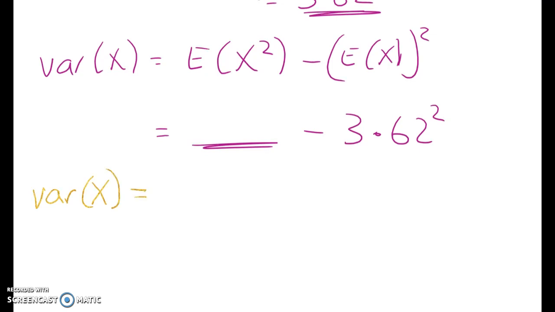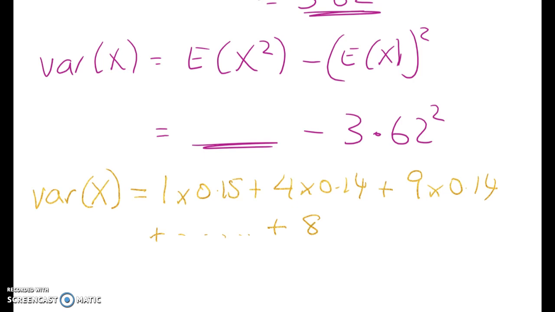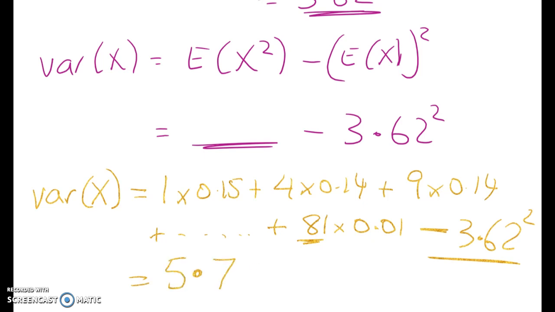So the variance of X is going to be equal to 1 times 0.15 plus 2 squared, 4 times 0.14, plus 9, 3 squared times 0.14, plus 81 times 0.01, right, so this is my 9 squared, take away 3.62 squared, right, so that gives me here the number that I used earlier of 5.79. Okay, so that's where those numbers come from.